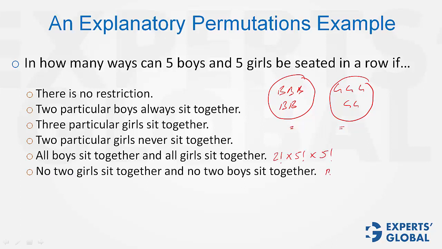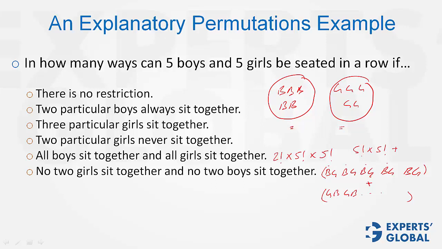This means they are going to take alternate positions, either this or this. Girl, boy, girl, boy. In this arrangement, see, boys have 5 choices, so 5 factorial ways. Girls also have 5 choices, so 5 factorial ways. Or means plus sign always, and means multiplication, or means addition. So either this case or this case, we have OR case, and therefore we're going to add what we get here.